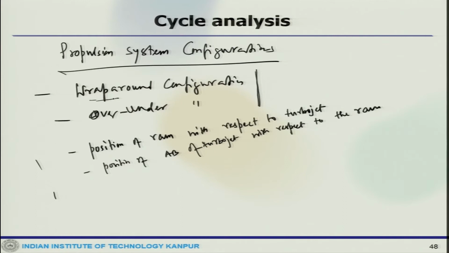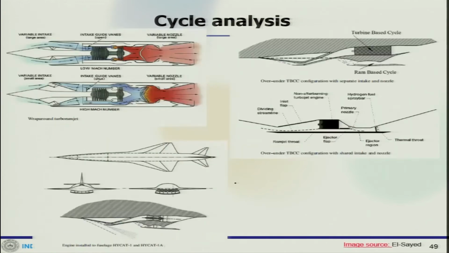This is the installation configuration of, let us say, wraparound configurations. We can see this is one of the wraparound configurations, which is for engine SR 71, and that is what it is.